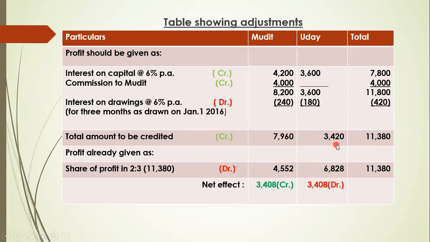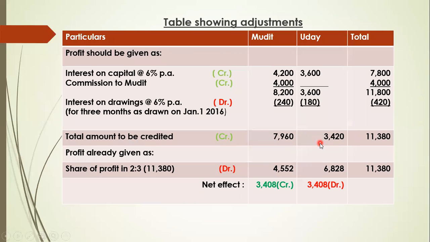will increase by 3,420. To increase the capital, as you know, we need to credit it, because capital is always credit. If we are debiting capital, it means capital is going to reduce. But here, by interest on capital and commission, we have to increase the capital, and interest on drawing will decrease it. So what is the net increase?